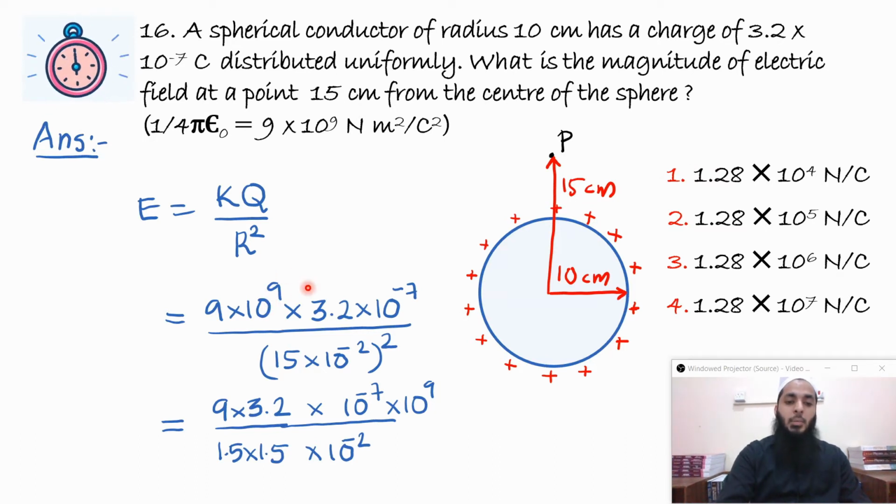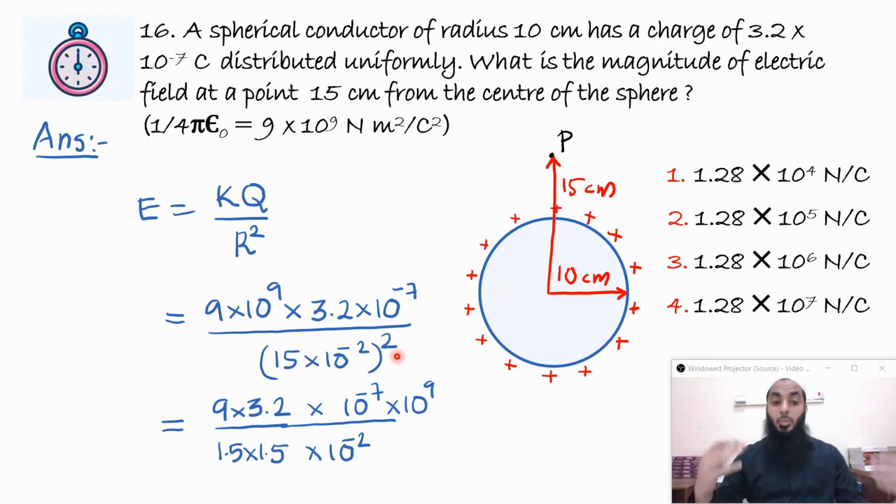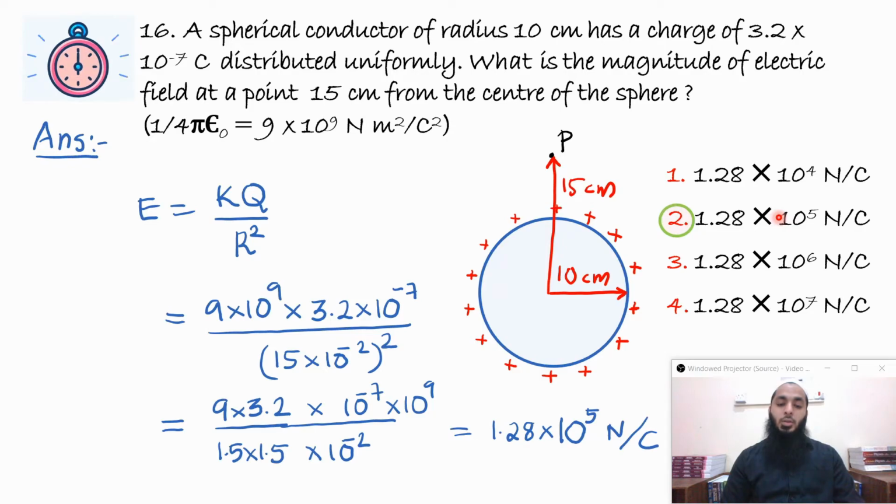Now what is remaining? Here 10 power 9, 10 power minus 7, that will join together to give you 10 power 2, and there is 10 power minus 1 square left. So when it goes to the numerator, it will become 10 power 4, but it was 12 point something, but we want 1.28. So clearly 1.28 into 10 power 4 was already there, it will be 5. So option 2 is the correct answer. Okay, you must learn to calculate so quickly.